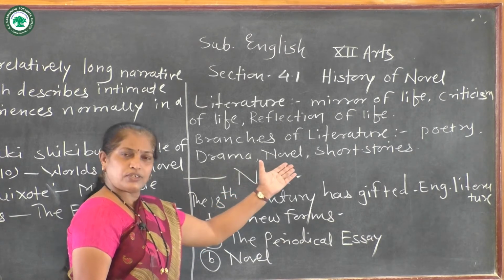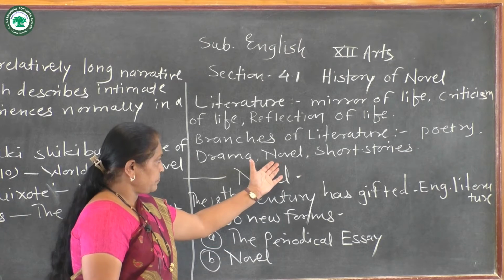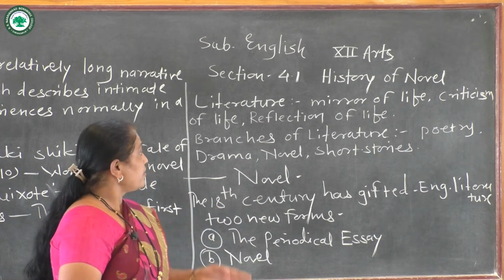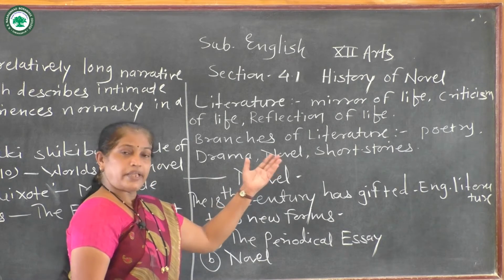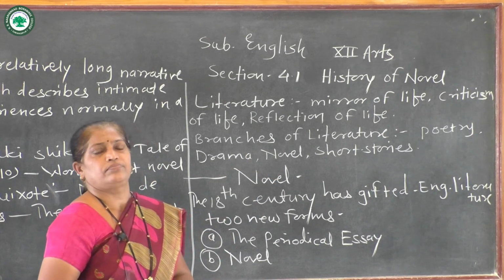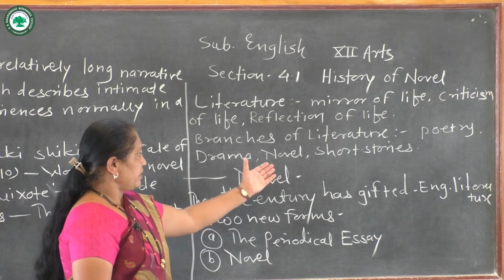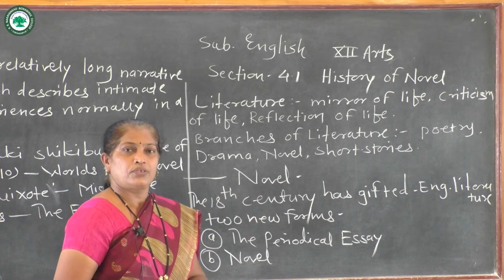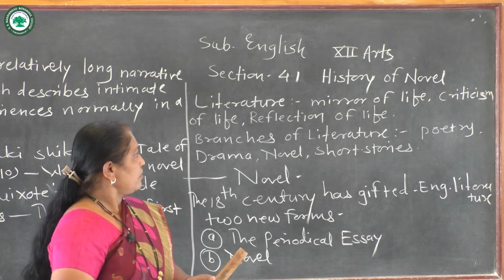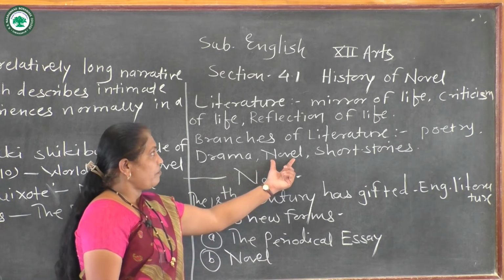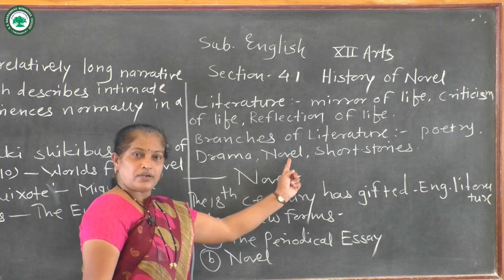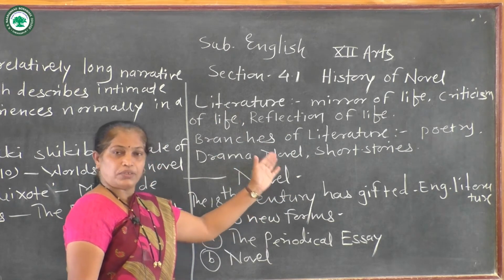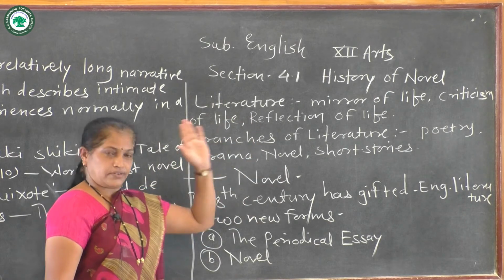Novels have many types: historical novel, realistic novel, religious novel, psychological novel. Short stories are also there. So today we are going to see the history of the novel, which is a branch of literature.